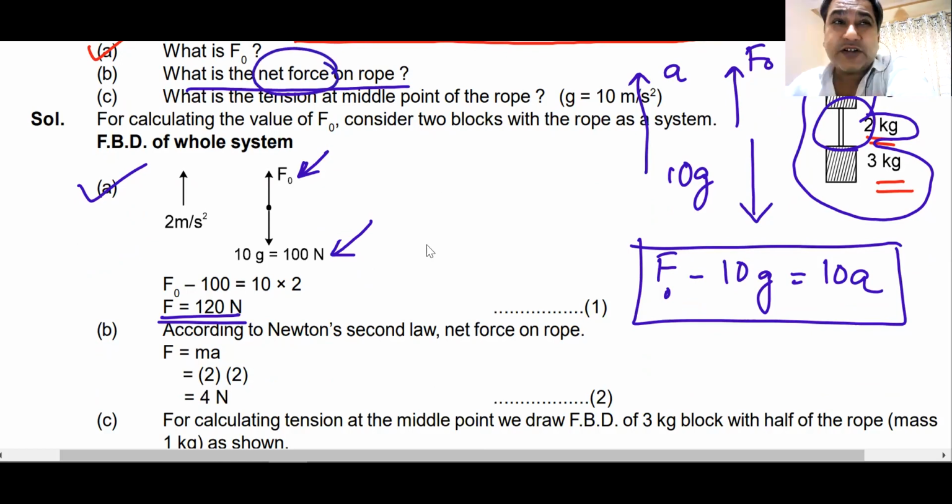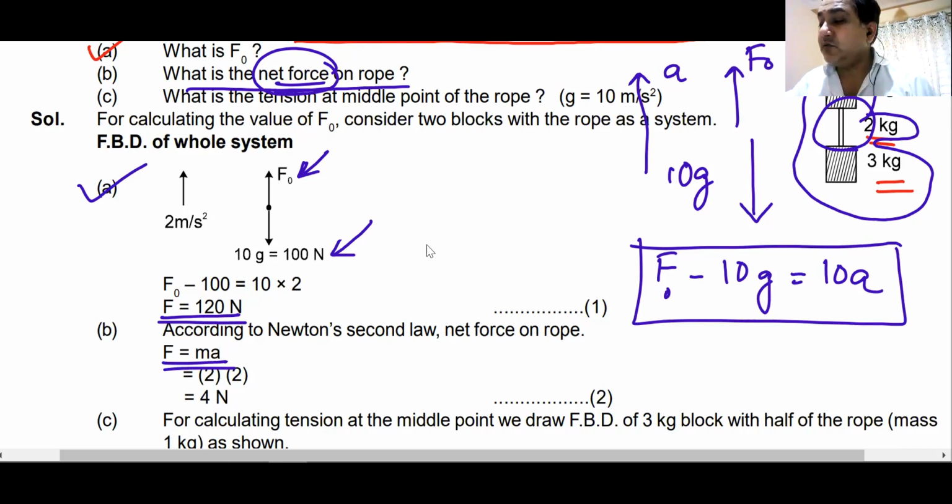Remember, there are small tricks that you must remember while solving a question. They are not asking what the tension in the rope is. They are asking what the net force on the rope is. Net force is mass into acceleration. It includes the tension in the rope and the weight of the rope also. Do we understand this? How many of you have understood that we are talking about the net force on the rope? Net force is mass into acceleration, not the tension in the rope.